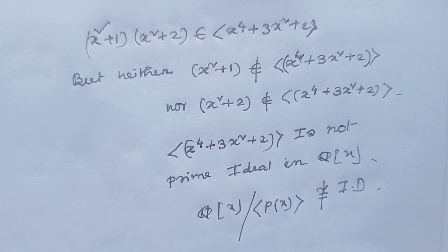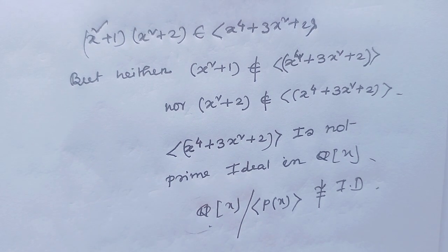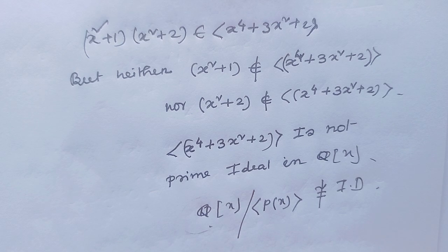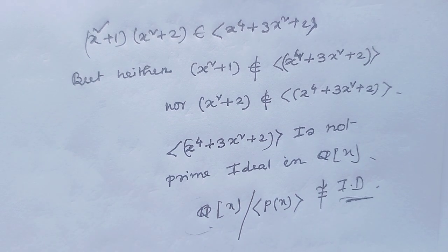And a shortcut trick is, in a PID, maximal ideal and prime ideal is an if and only if condition. When in a PID the polynomial is an irreducible polynomial over the ring, then we can tell this is isomorphic to a field. Okay? I hope all my viewers have understood this. So this is also not an integral domain.